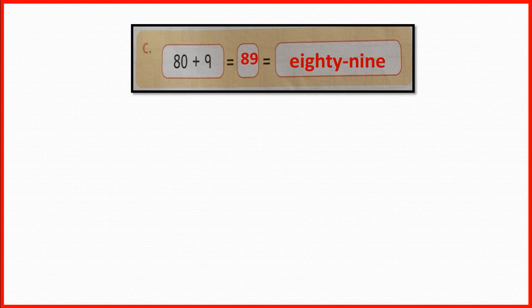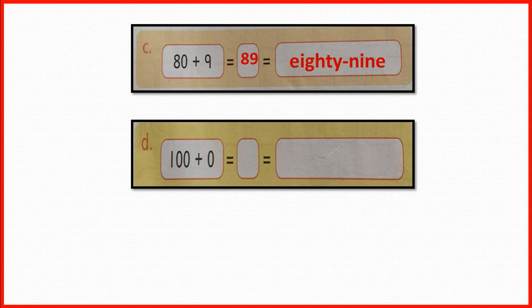Now in part D, there are 100 plus 0. 100 plus 0 makes 100, and the number name of 100 is ONE, 1, HUNDRED, 100, 100.